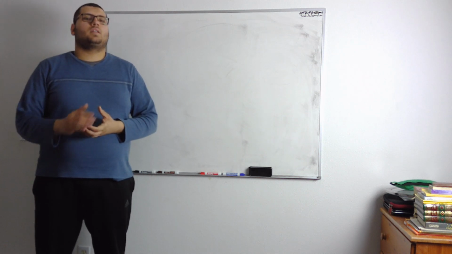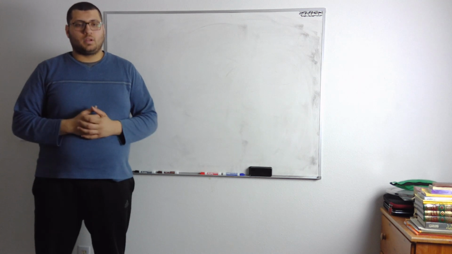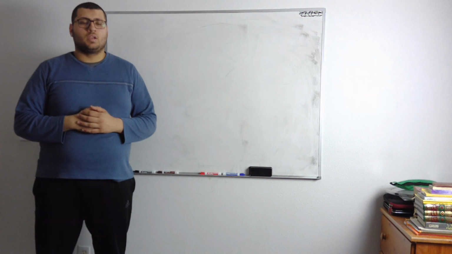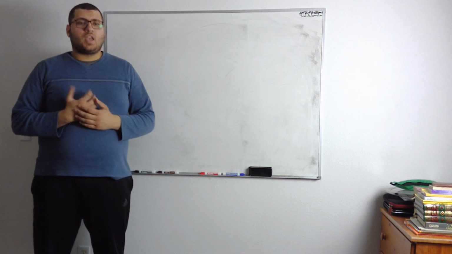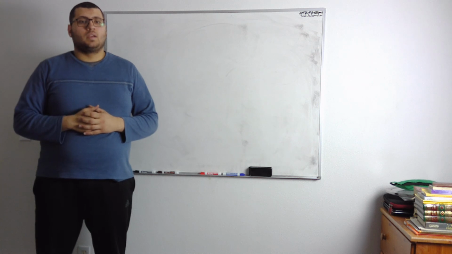As you can see in the title of the video, in this video we are going to cover simple probability. What is probability? What is the English definition of probability? Probability is the chances of something happening. The chances of what? Of something happening.